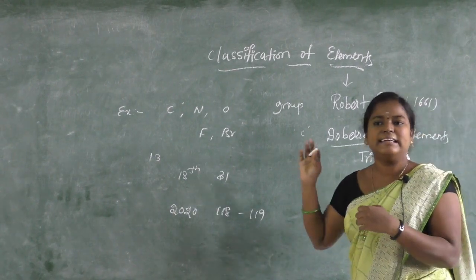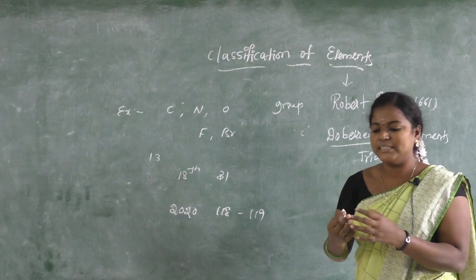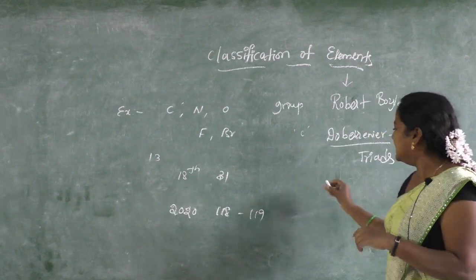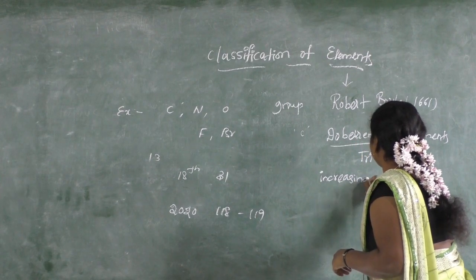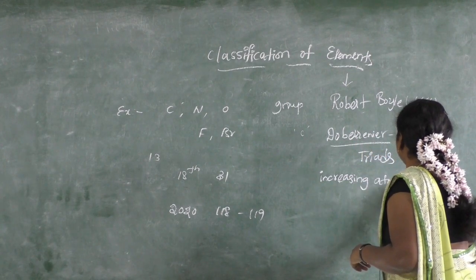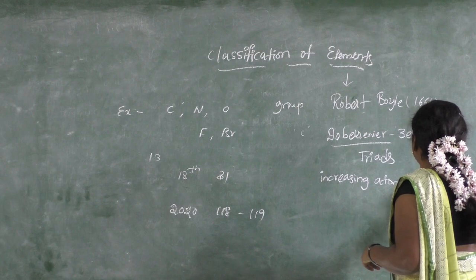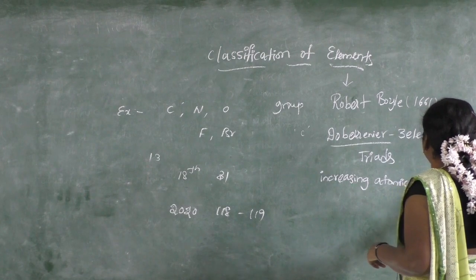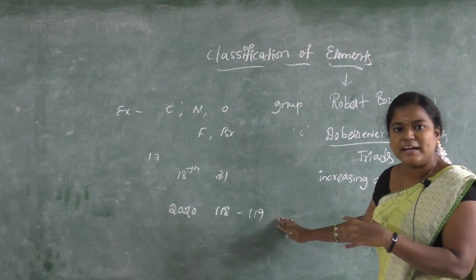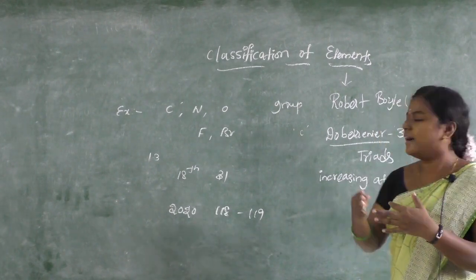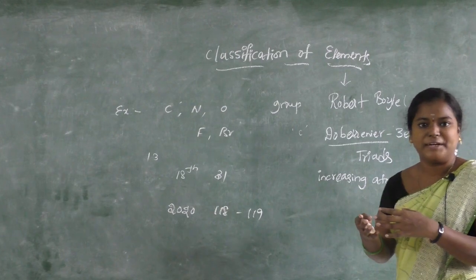Dobereiner arranged those three elements in increasing atomic weight, and they should have similar properties also.